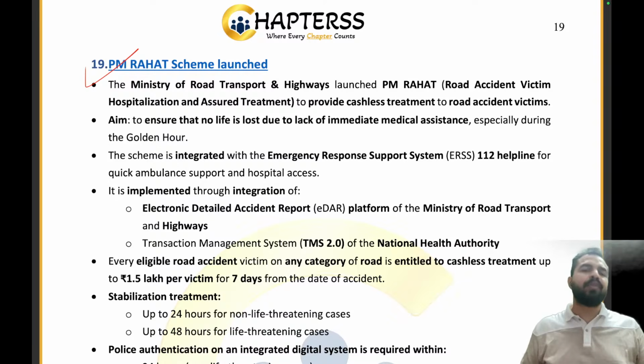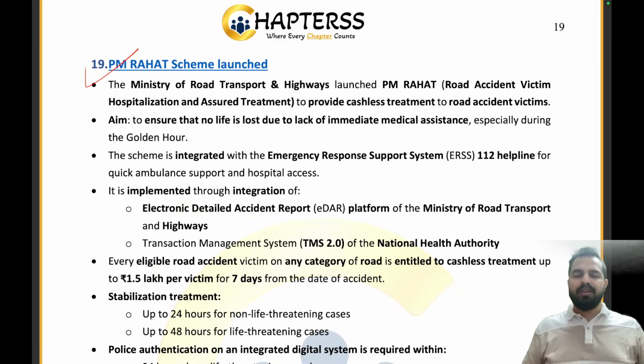And that was the reason what was happening earlier is that the treatment of the person was starting after some delayed time, and that costed that critical time. Let's take an example, it was a lot of bleeding, right? And by the time treatment was started, the person has already lost so much of the blood. So again, it will be very, very problematic for the person, right? So we have to ensure that we are saving the life of the person.